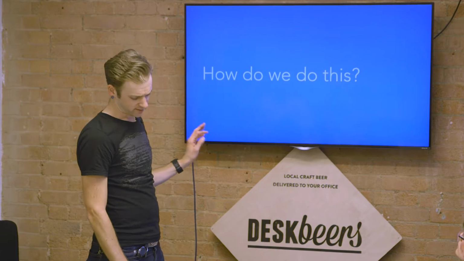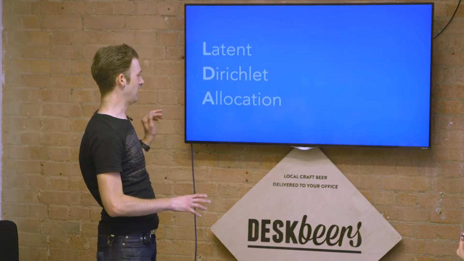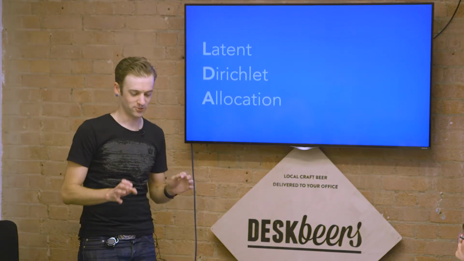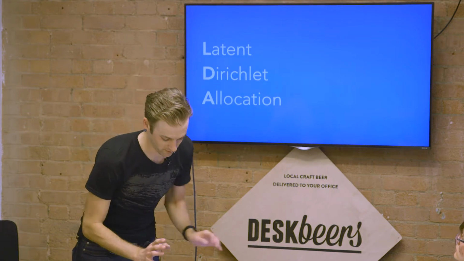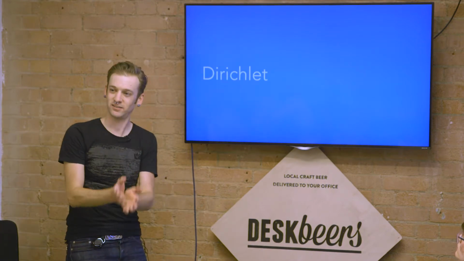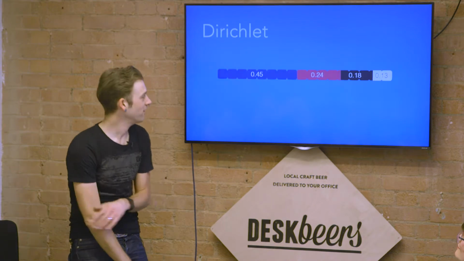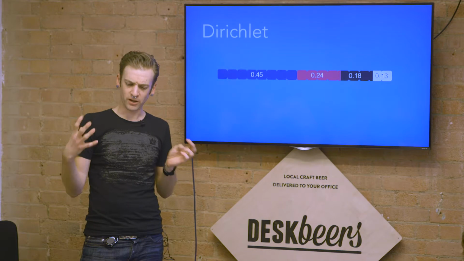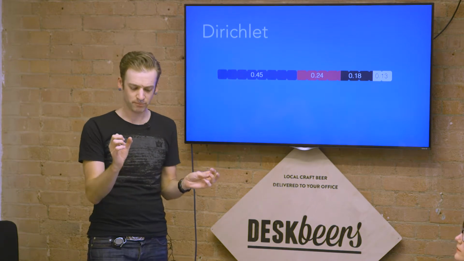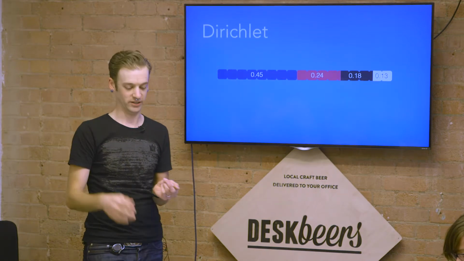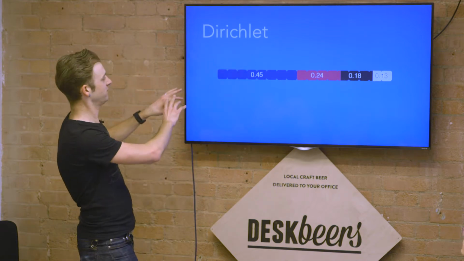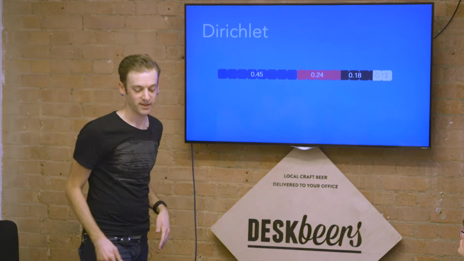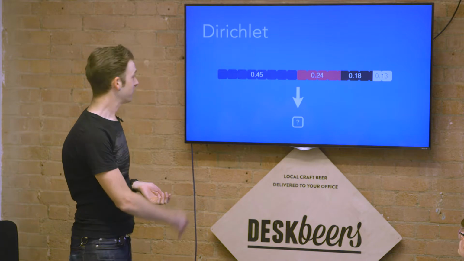So the way we model this is something called Latent Dirichlet Allocation. I'll try not to be too heavy on this. Dirichlets are a statistical model. Here's a nice idea of it. You have a unit, and that unit has probabilities of emission. Every time you have a bucket, and these are the balls in the bucket, every time you kick the bucket, something comes out.